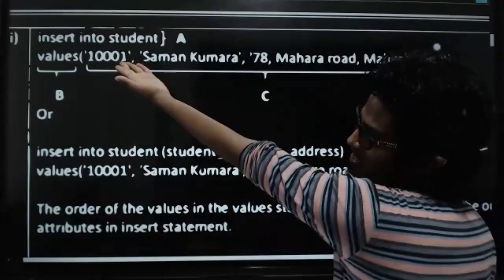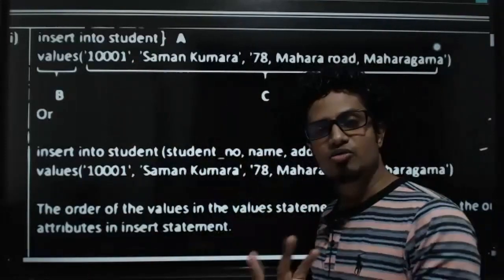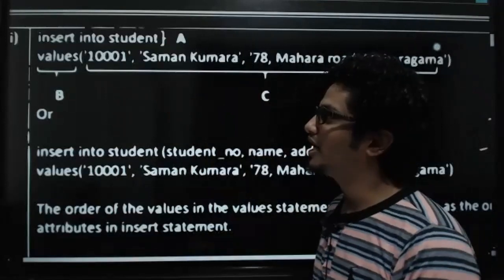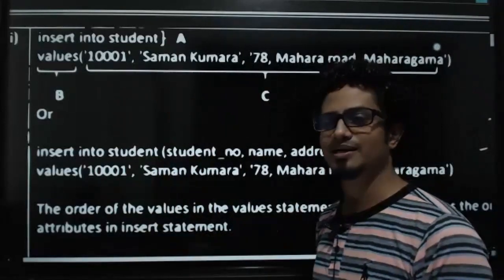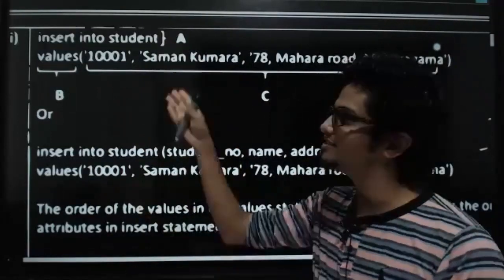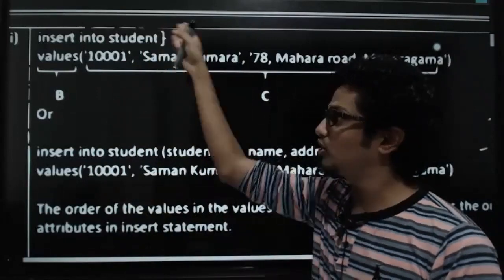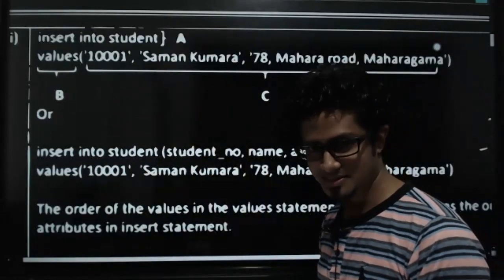Why are you mentioning this? Because now let's say in an MCQ, you are getting a question, which of the following is an incorrect insert statement? When this kind of an insert statement is mentioned, you will think that this is incorrect. Why? The column names are not there. Can you understand the importance of learning this?